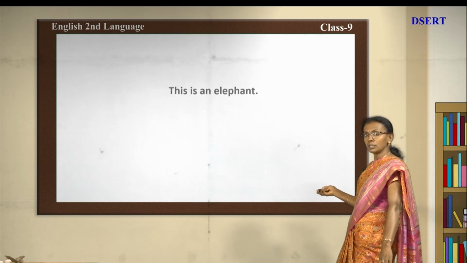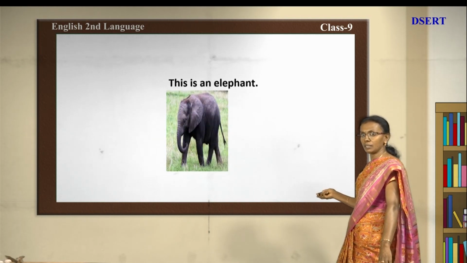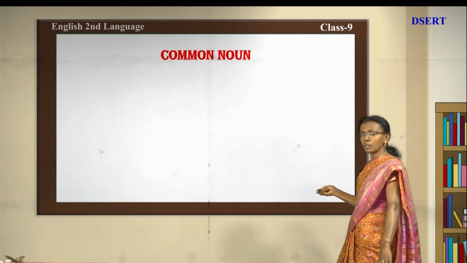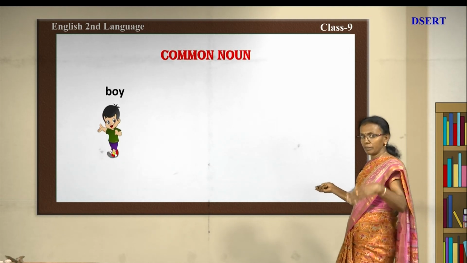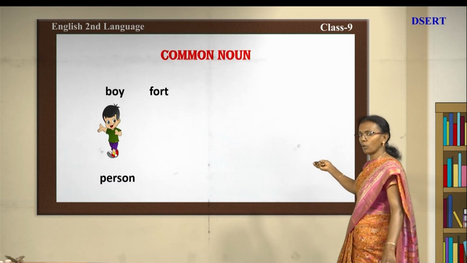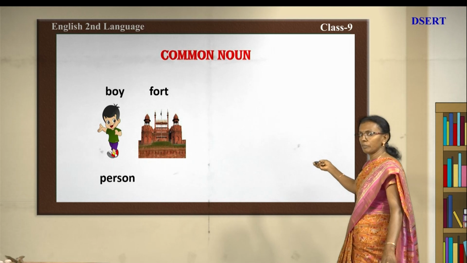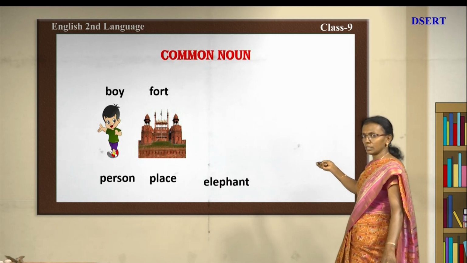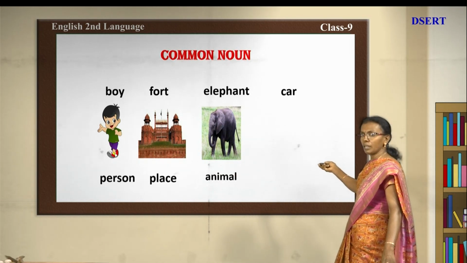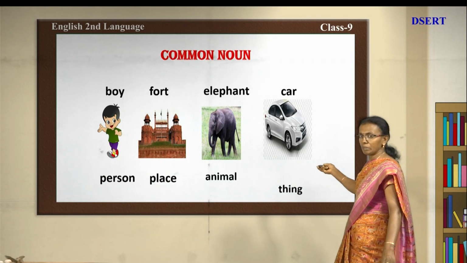And now this is an elephant. And here this is a fort. This now becomes a common noun. How? See, boy, you can find a boy there and he is a person. Next, fort. You can see the fort there and that becomes a place. And here the elephant, it is a picture there and that becomes an animal. And now car and that becomes a thing.